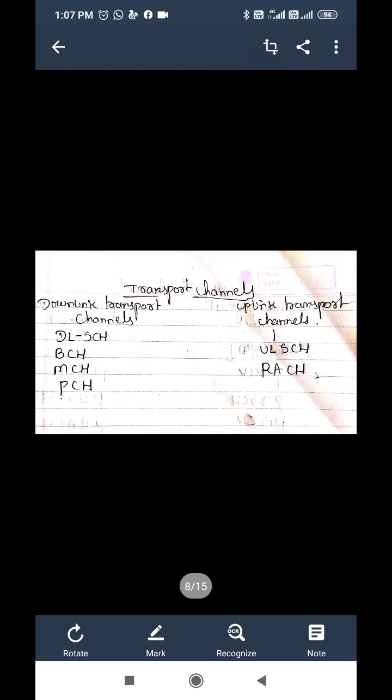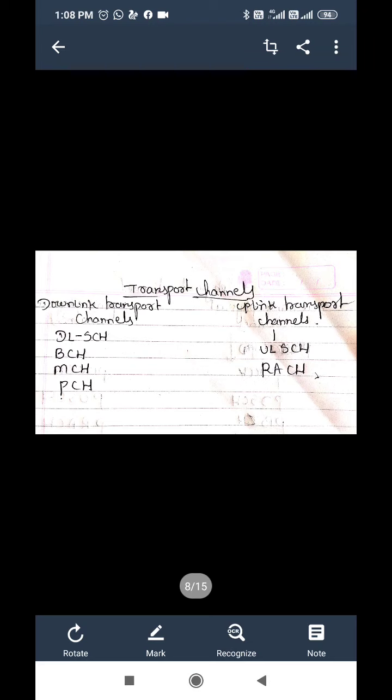In downlink transport channels, you have DL-SCH, downlink shared channel, S for shared, CH for channel. BCH, that is broadcast channel. MCH, that is multicast channel. PCH, that is paging channel. Again, in uplink transport channels, you have UL-SCH and RACH. UL-SCH is uplink shared channel. RACH is random access channel.